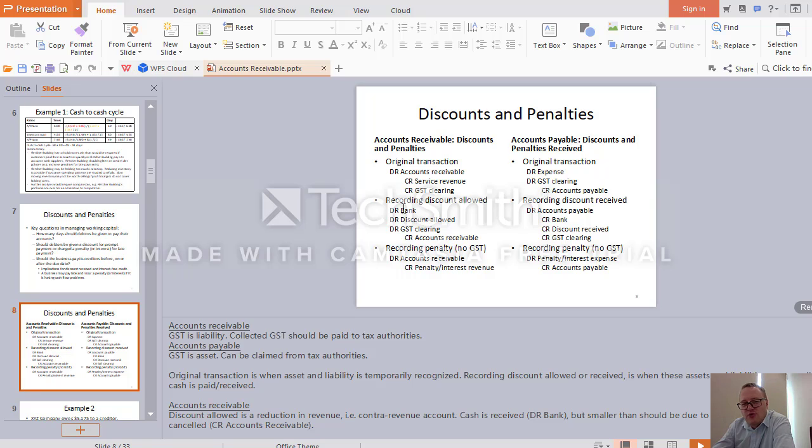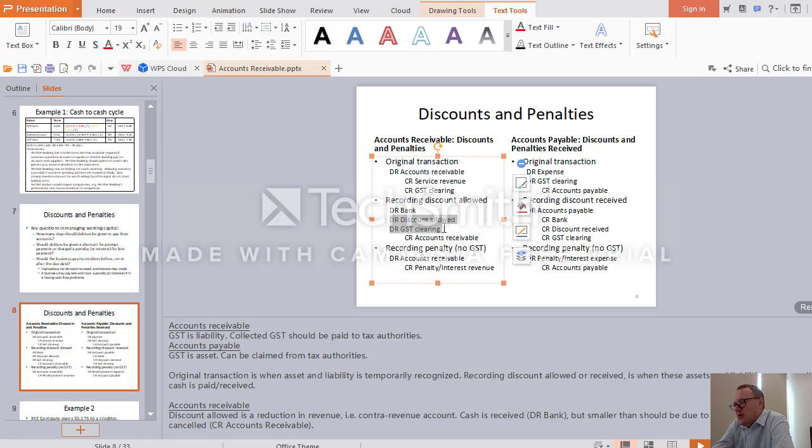So how do we find it? If we know the value of accounts receivable, then we can multiply it by the discount allowed, 3%, by 0.03, and we get the value of discount. But then this value of discount, for example $30, 3% out of 100, must be split into the actual discount and the GST, into GST clearing. Accordingly, you can just divide by 1.15 and get that value.